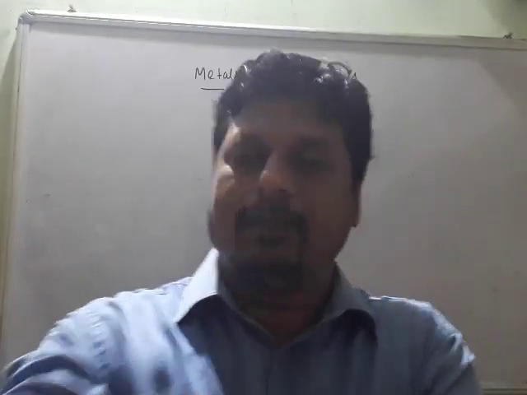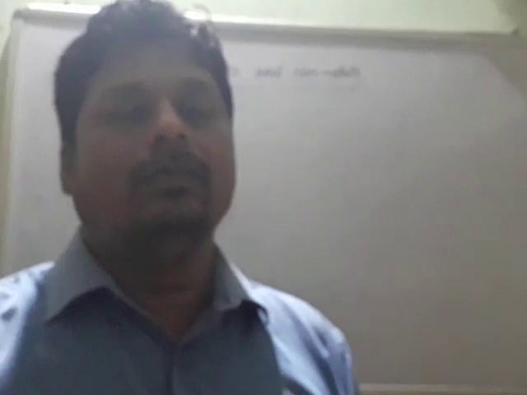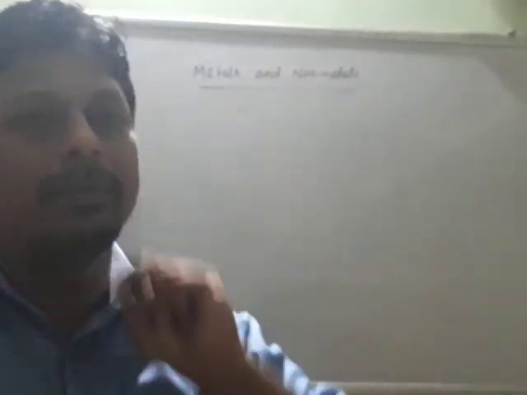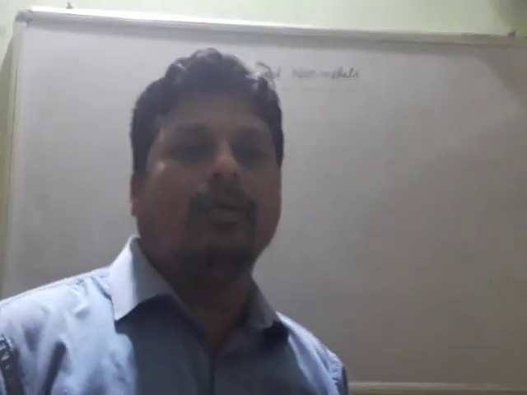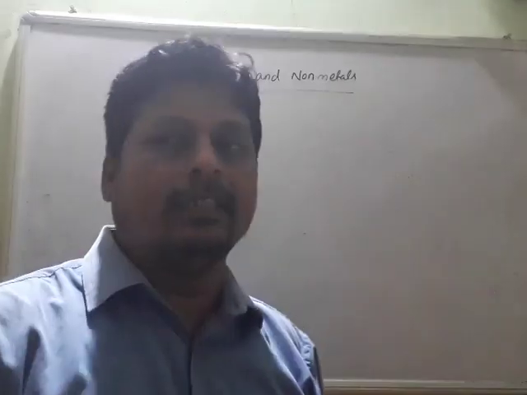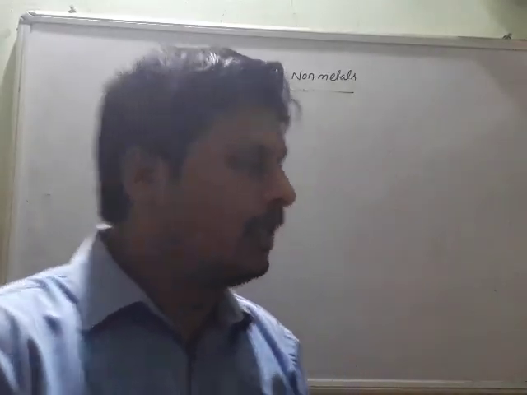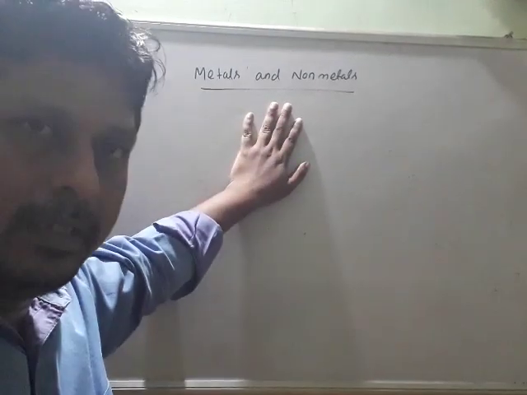Okay, we have completed our half yearly portion and exam is also over. Now, our annual portion has two chapters. One is metals and non-metals, another one is air and its constituents. So, the first chapter is metals and non-metals.